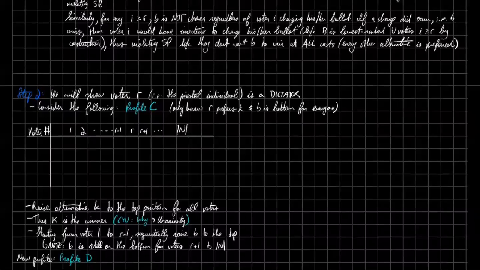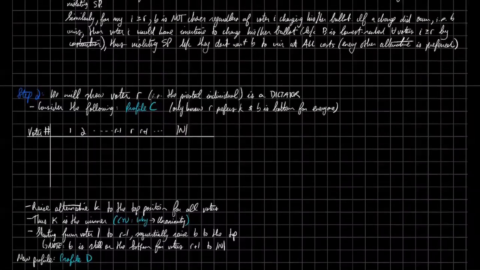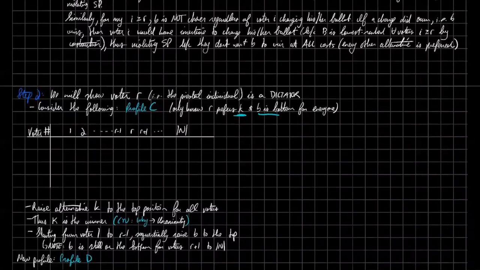So in order to do this, we're going to consider a special case of ballots first, and then we're going to go to the general case. Our special case is that we assume our pivotal voter R prefers some candidate K. And we're also going to assume that Donald Trump, B, is the bottom ranked candidate for every single voter. So what does our profile look like? Pause the video and try to map out this profile in the same way we did above. This shouldn't be too hard.